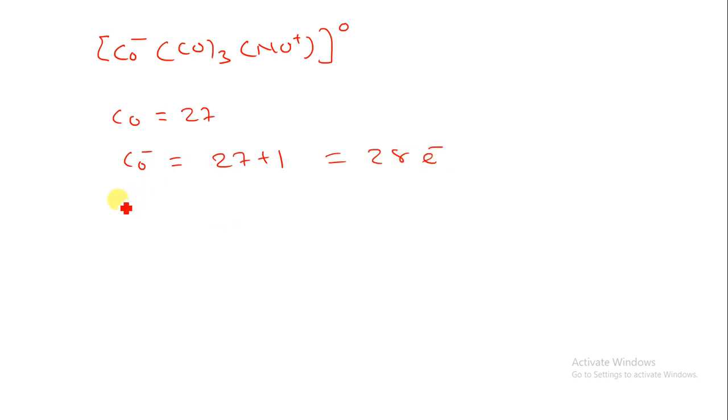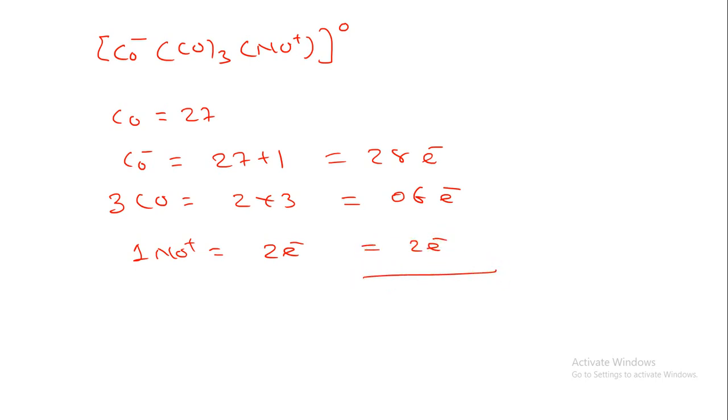Here I am having three CO. One CO gives 2 electrons, so 3 CO will give 6 electrons. NO plus, 1 NO, will give 2 electrons.